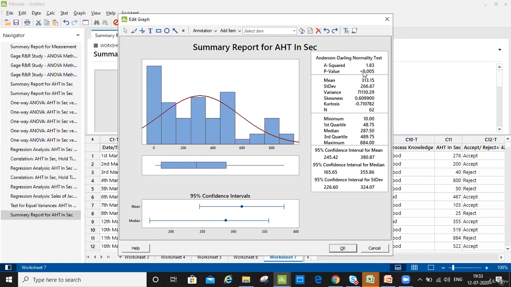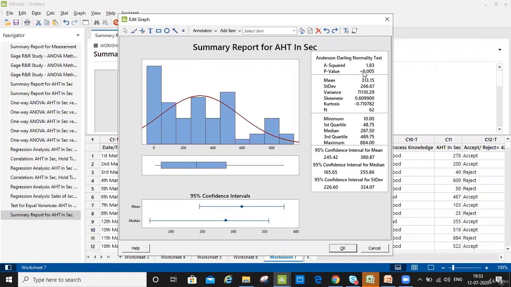It is not normal, because it's an alternate hypothesis, and the alternate hypothesis always says that there is a significant difference, and therefore it is not normal data. It has some special causes. If the p-value would have been greater than 0.05, then I would say that my data is normal.